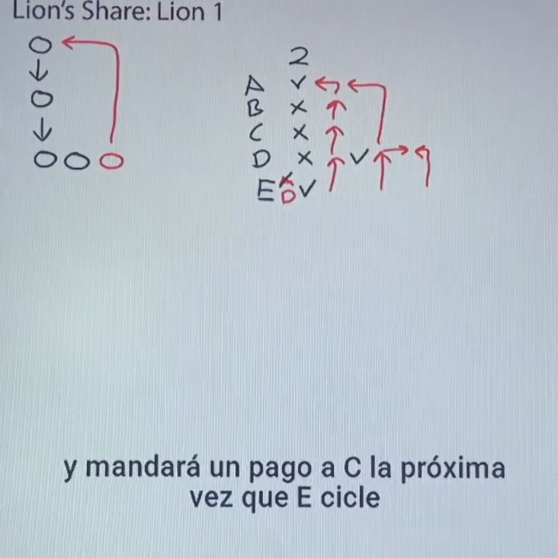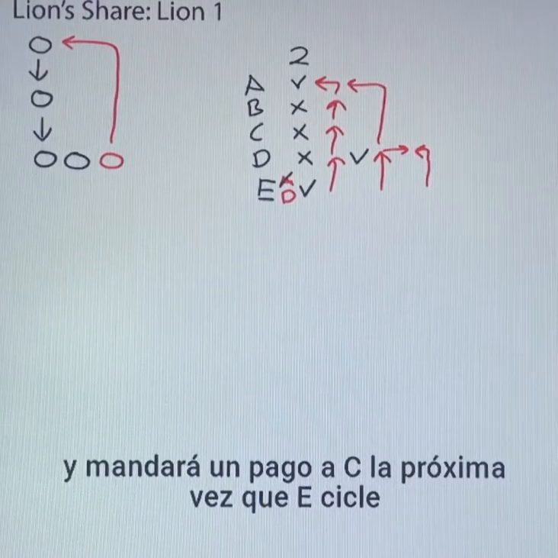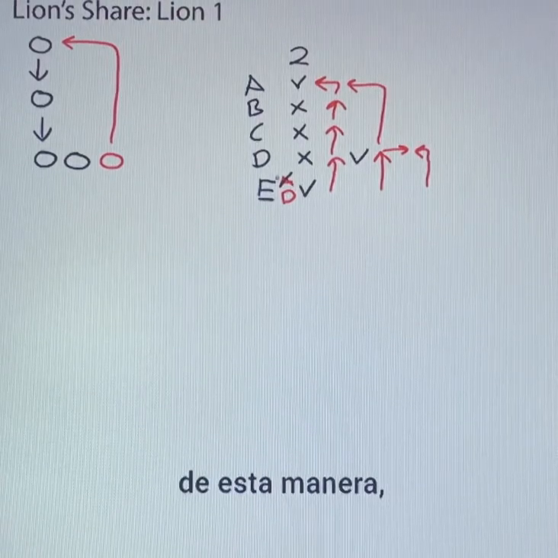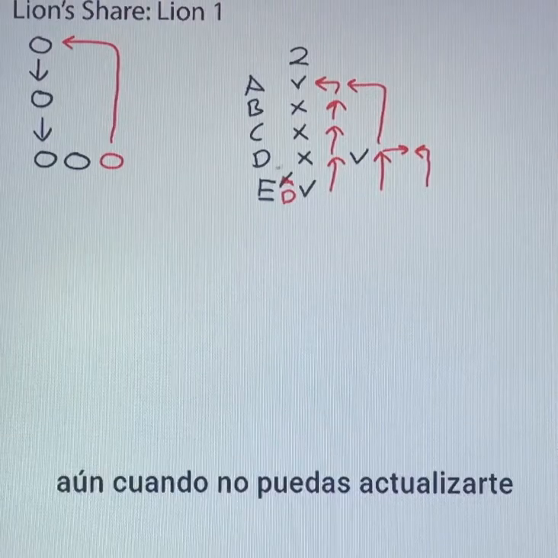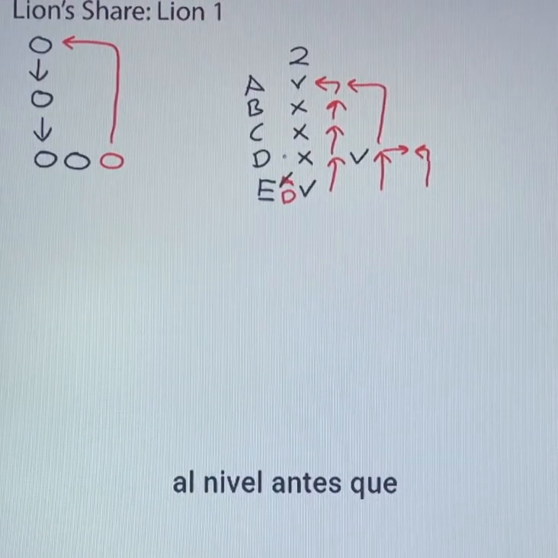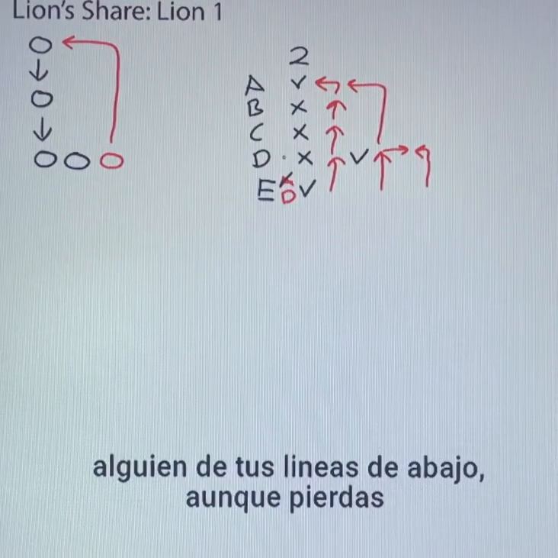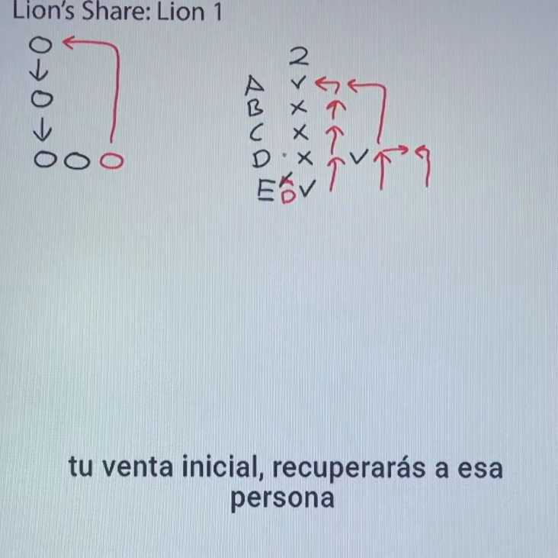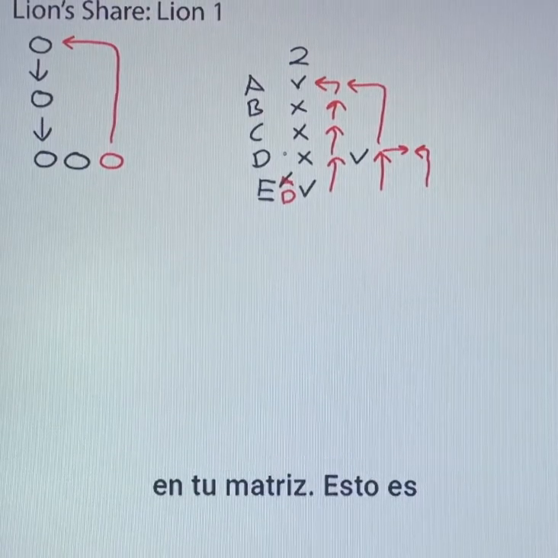It will send one payment to C the next time E cycles, and then it will switch E to D. This way, even if you are not able to upgrade to the level before somebody else in your downline joins, even if you lose the initial sale, you will get that person back into your matrix.